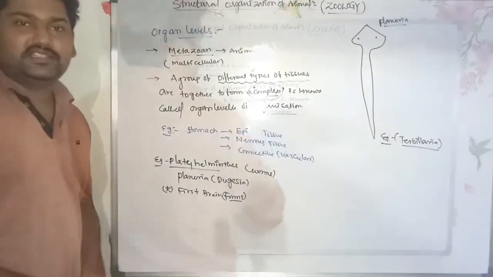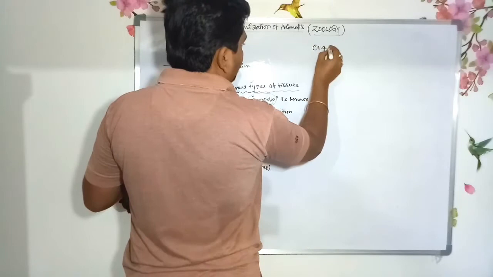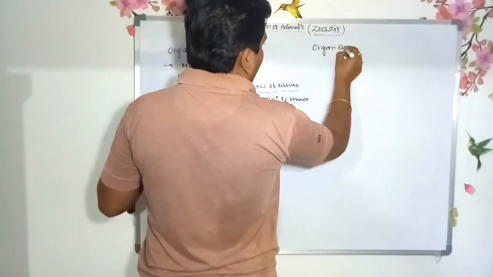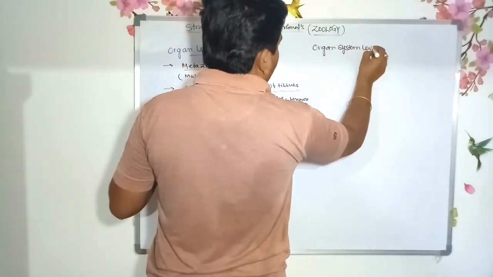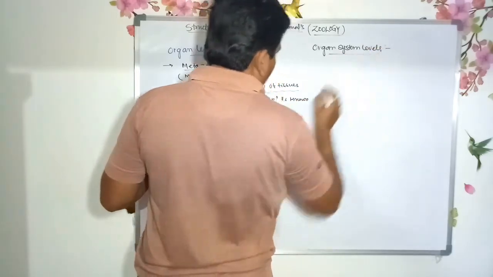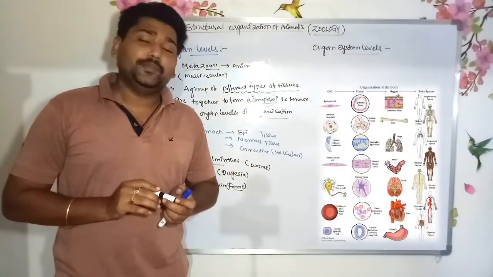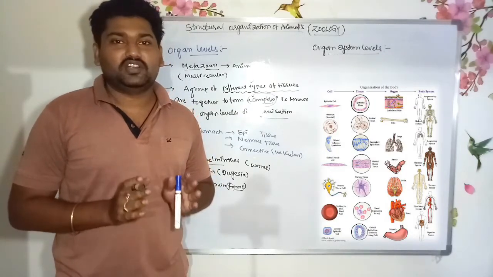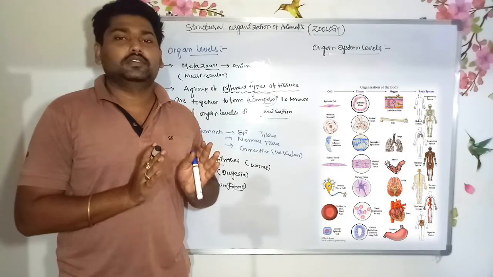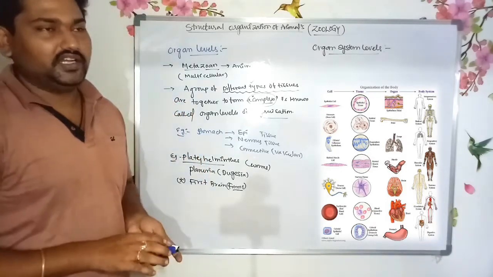Next one, organ system level. The organ system level of organization is nothing but a group of different types of organs coming together to form a complex. That is known as the organ system level of organization.